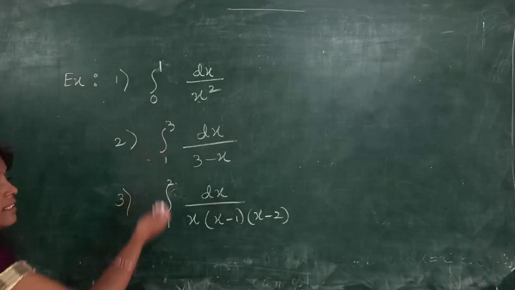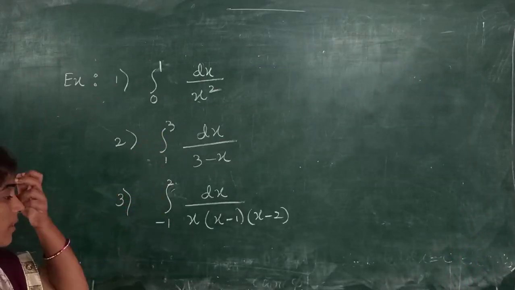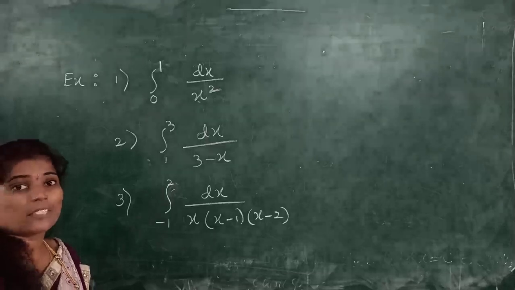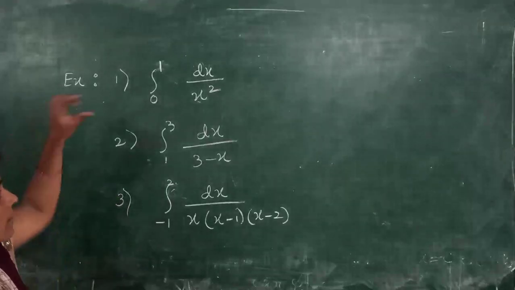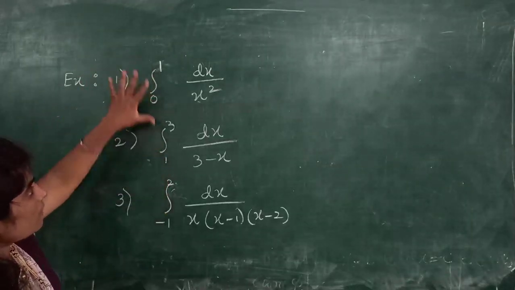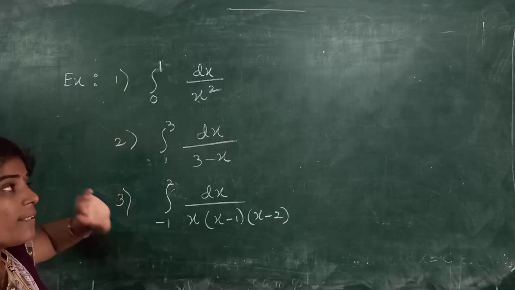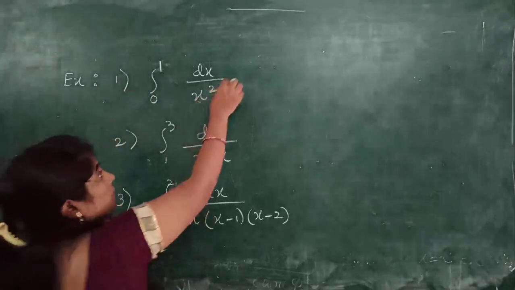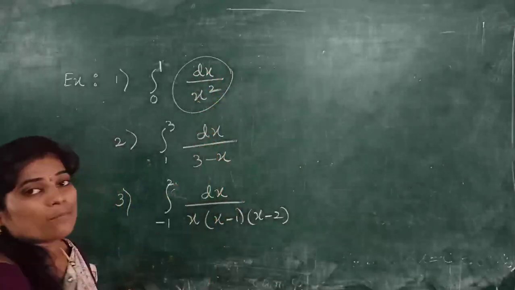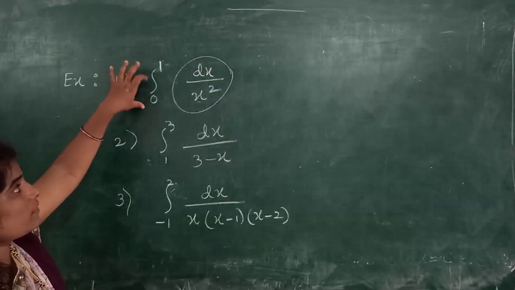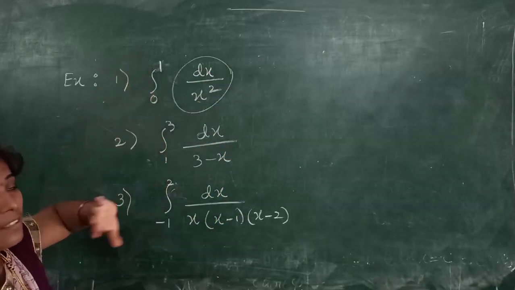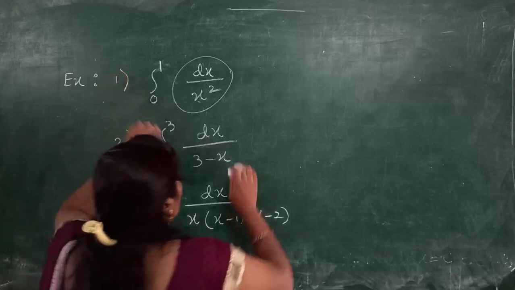Now let us see examples for the improper integral of the second kind. These three are examples of the improper integral of the second kind, because here all the limits are finite, but this function f of x is unbounded over the given limits. For example, see the first one.